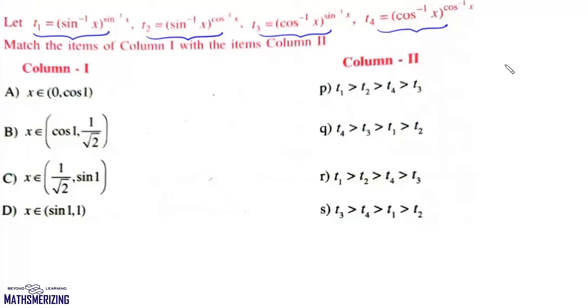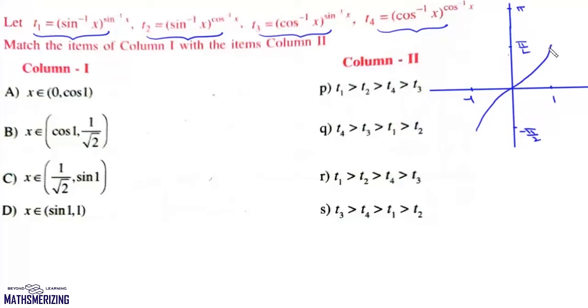So let us draw the axis. This is minus 1 and this is plus 1. This is pi by 2 and this is say pi, and this is minus pi by 2. Now we'll draw the graph of sin inverse of x.